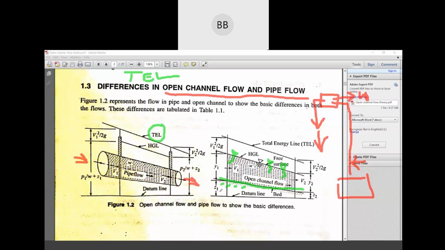Now at this point your RL, above mean sea level, will be different. Here also your RL will be different, then only the water will flow. So we have to measure total energy for one section and total energy for the other section. Suppose this is a river flowing.